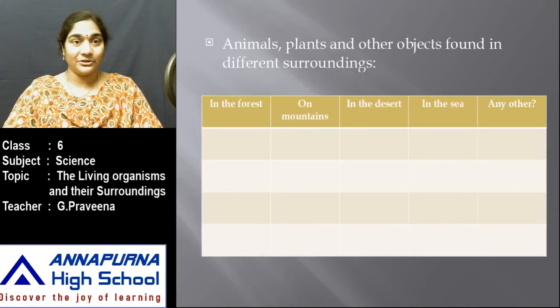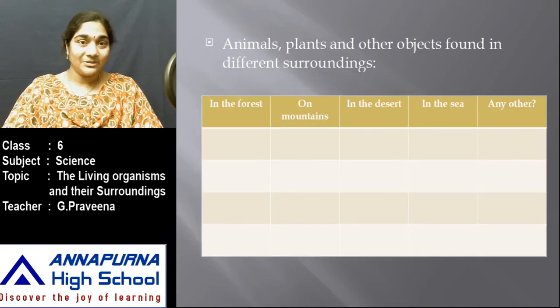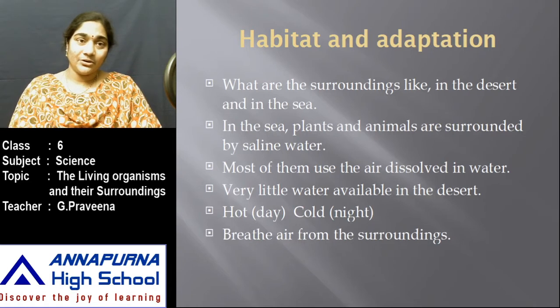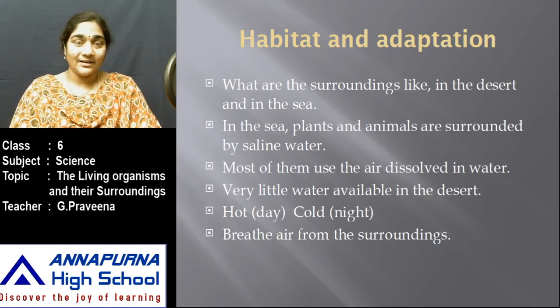So here is an activity for you. Try to list out the animals, plants and other objects found in different regions. The animals and plants present in the forest, on mountains, in the desert and in the sea, and any other objects as such. Try to do this activity and list out as many organisms, that is plants and animals, as possible. So in this video you are going to learn what is meant by habitat and what is meant by adaptations.